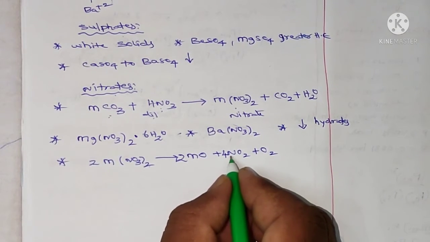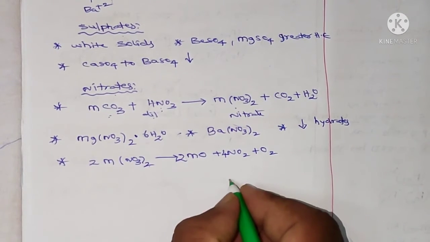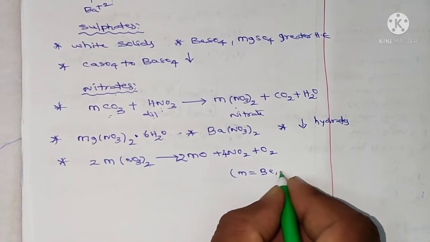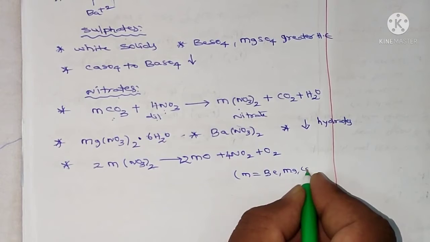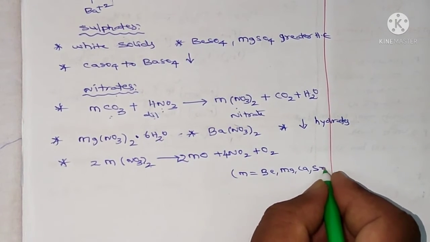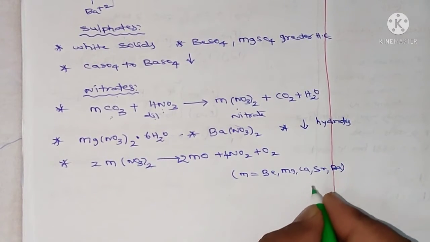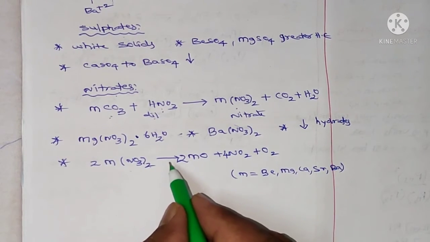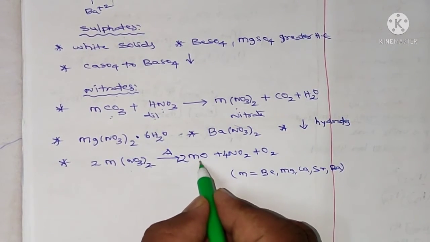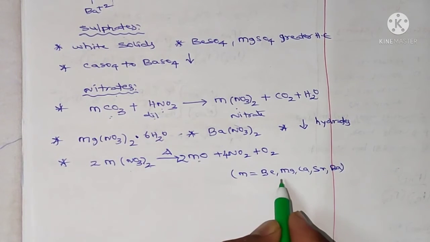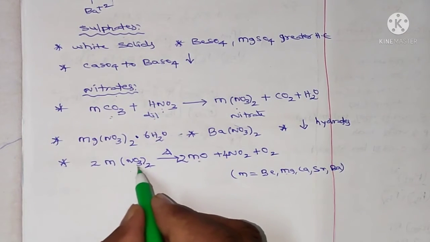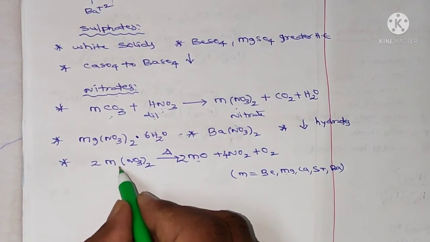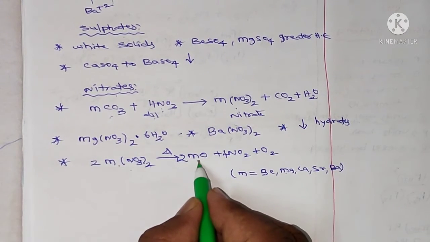So let me take 4 here. So it is a balanced equation. And here M is beryllium, magnesium, calcium, strontium, barium. So all nitrates decompose on heating to give metal oxides. For example, magnesium nitrate will give magnesium oxide, and calcium nitrate will give calcium oxide.